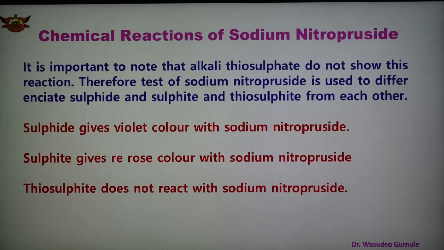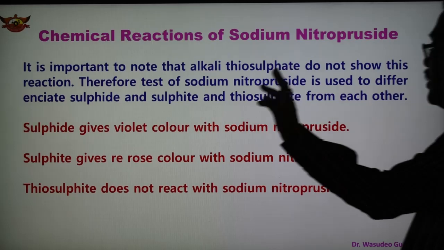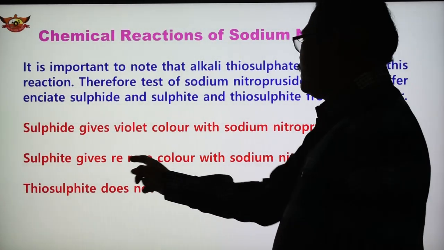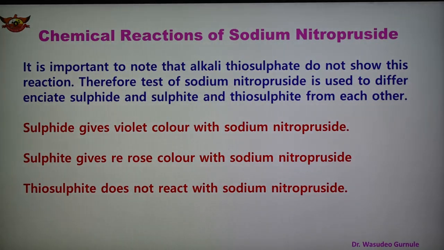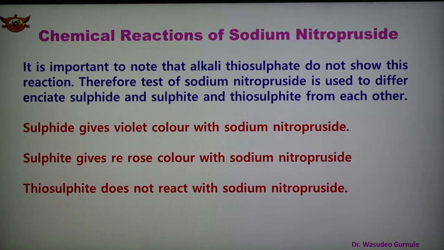Therefore, the test of sodium nitroprusside is used to differentiate sulfide, sulfite and thiosulfate from each other. As we know, sulfide gives violet color with sodium nitroprusside, sulfite gives red rose color with sodium nitroprusside, and thiosulfate does not react with sodium nitroprusside. So these three compounds can be distinguished on the basis of this reaction.